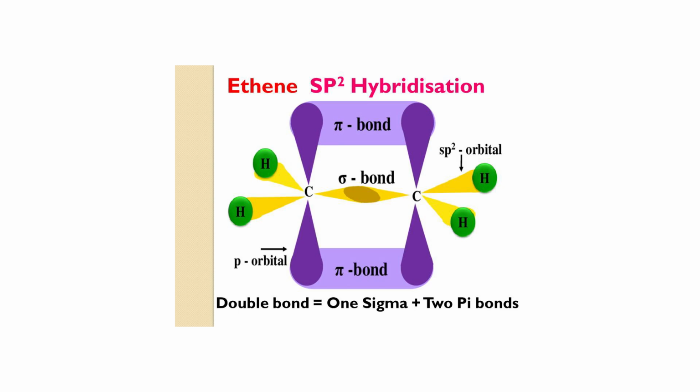Two hybrid orbitals of each carbon atom overlap with the 1s orbital of hydrogen atom to form strong C-H sigma bonds. And the third sp2 hybrid orbital of each carbon atom overlaps with the other carbon atom to form a strong C-C sigma bond. The pure pz orbital of each carbon atom overlaps laterally to form a pi bond.